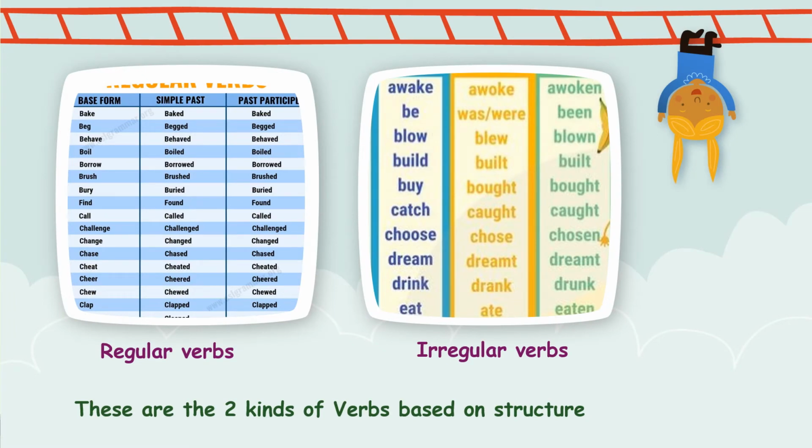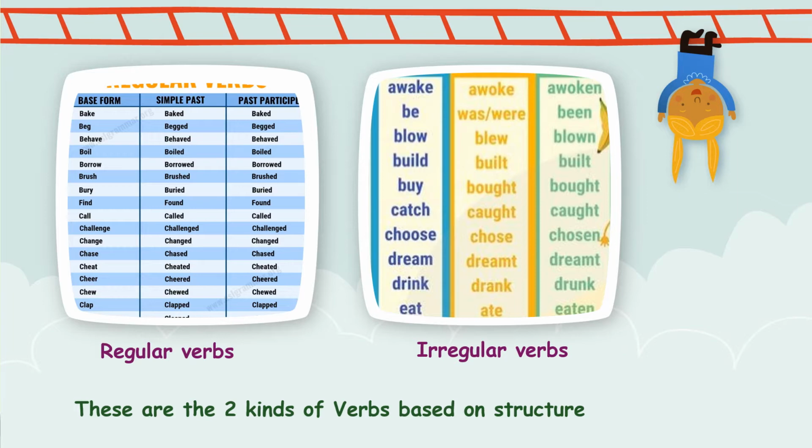Now we come to verbs based on structure. Again, based on structure, verbs can be divided into two types. That is regular verbs, irregular verbs. I'm sure you have come across them also, but nevertheless, let us go through it once. I have made two lists for you. One is when you can see the different three forms of the verbs in the base form, the simple past, and the past participle form. The first list is the list of regular verbs, and the second list is the list of irregular verbs.